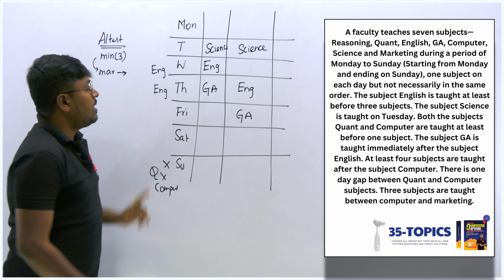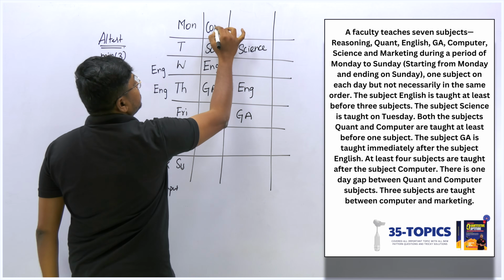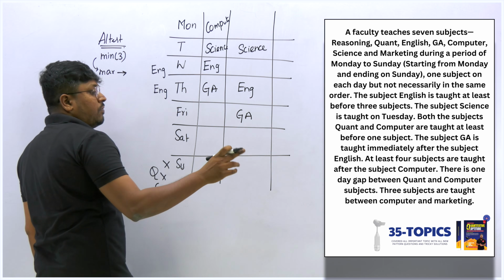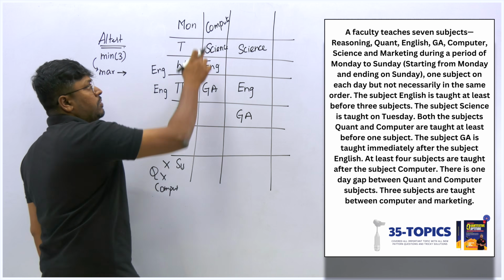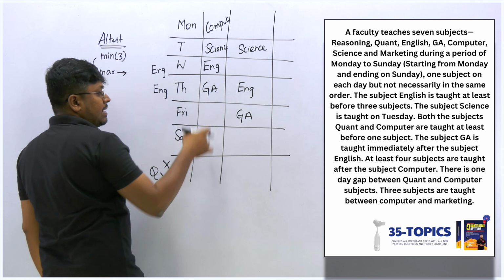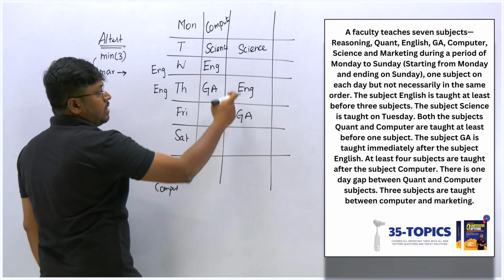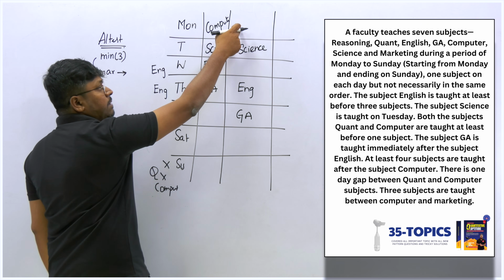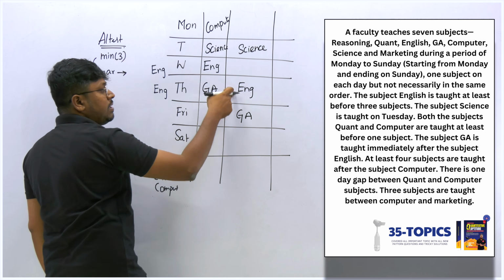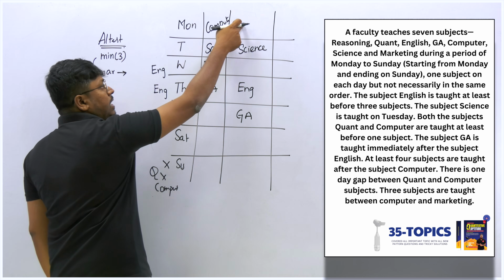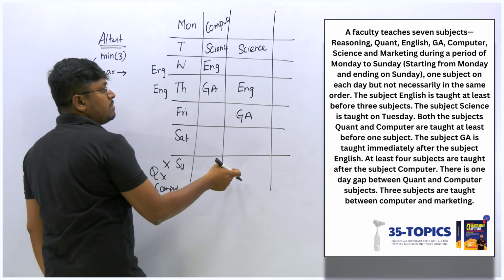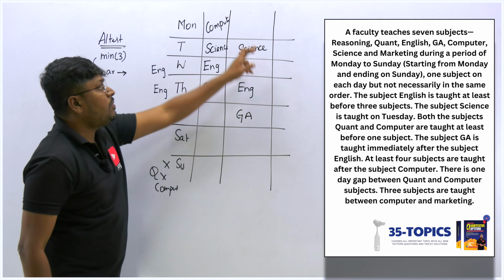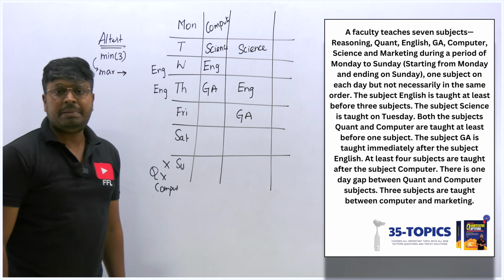In this case, I should fix only one place, that should be computer, because what they have said is at least 4 subjects are taught after the subject computer. So after the subject computer, at least 4. So here if I fix 1, 2, 3, 4, here it can be computer or here it can be computer, because if I fix computer here, there are at least 4 subjects after it. So in the second possibility case, there are 2 possible places. Computer can be placed here or computer can be placed here.